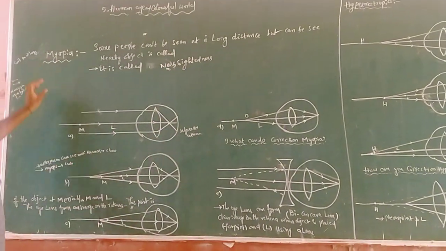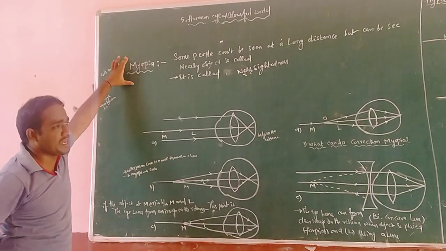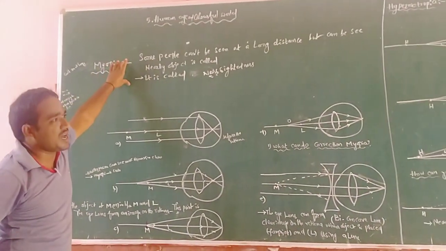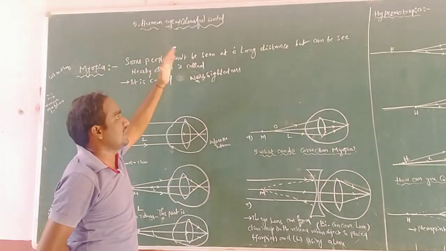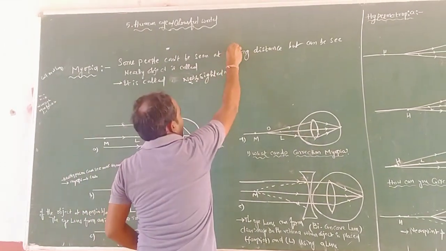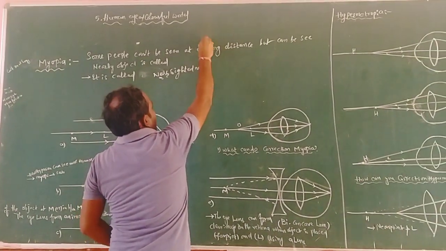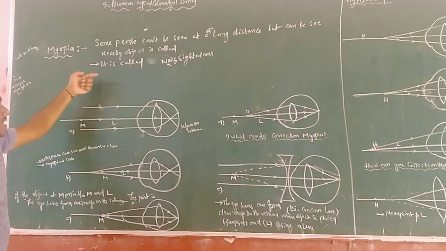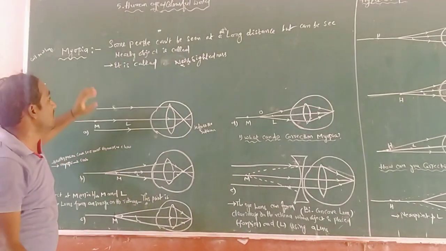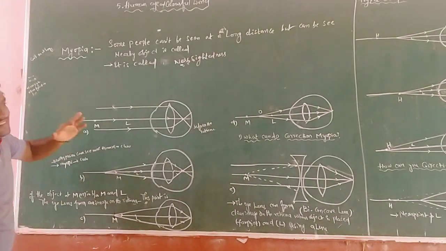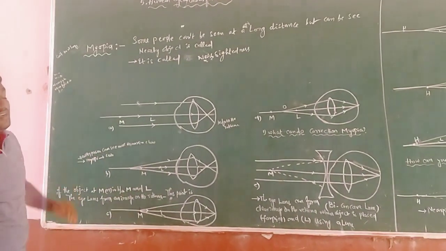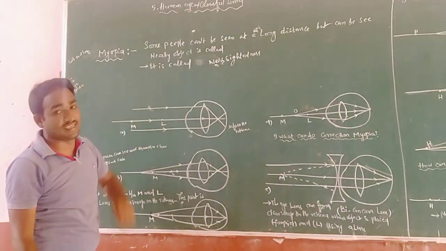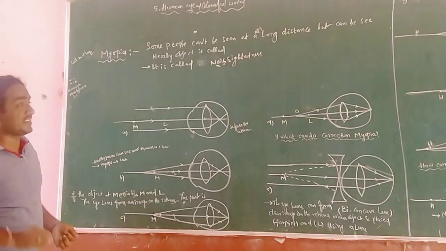So what is the definition of myopia? Some people cannot see at a long distance, but can see nearby objects; it is called myopia. So it is nothing but nearsightedness.